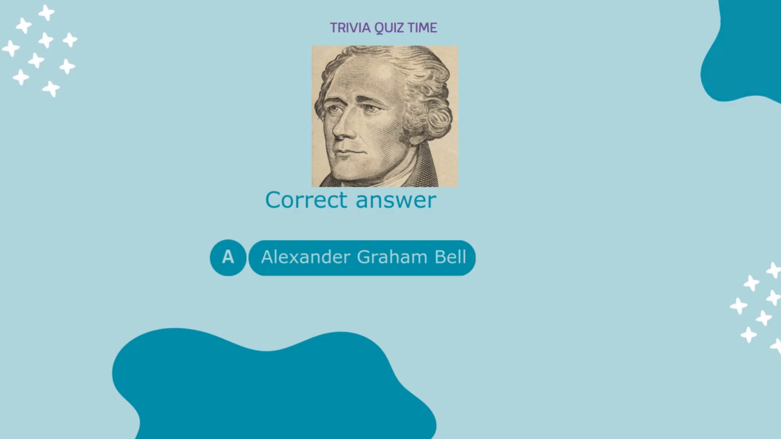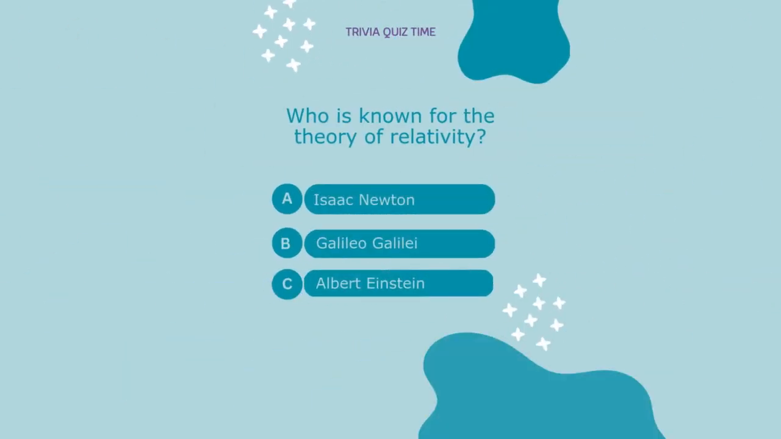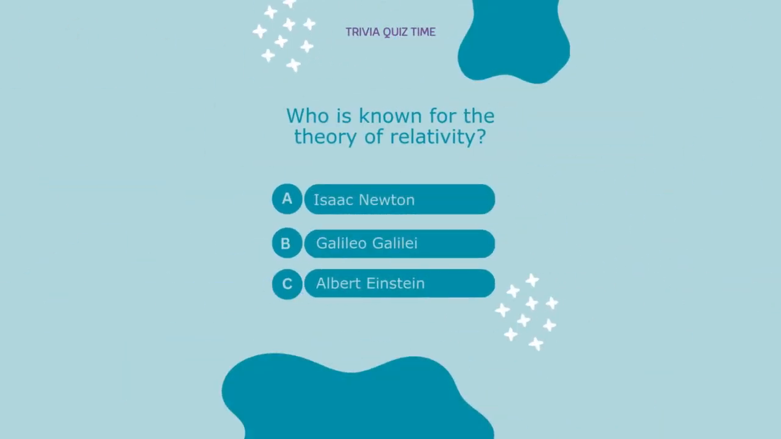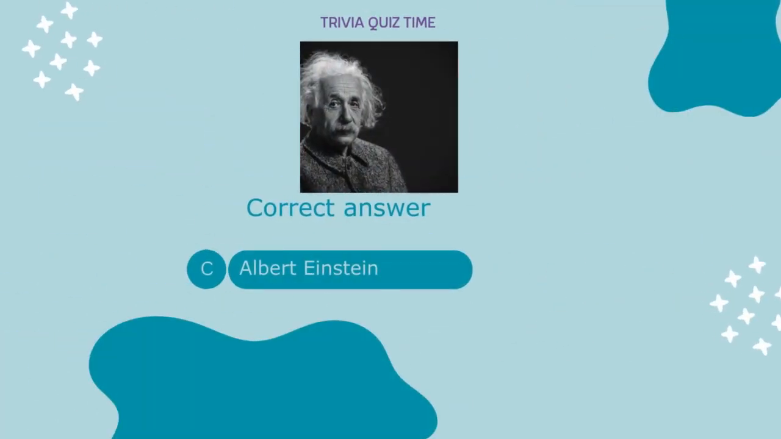Alexander Graham Bell. Who is known for the theory of relativity? A. Isaac Newton. B. Galileo Galilei. C. Albert Einstein. Correct answer: C.